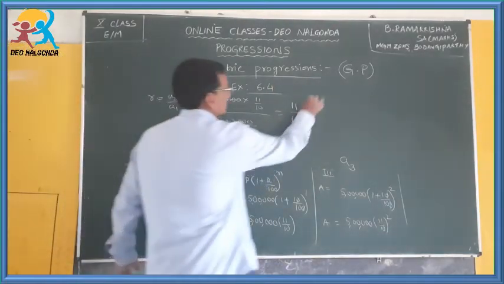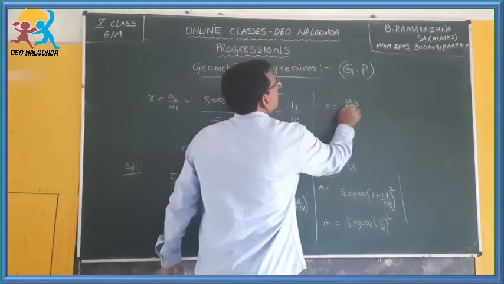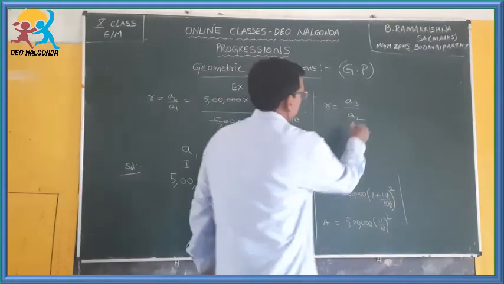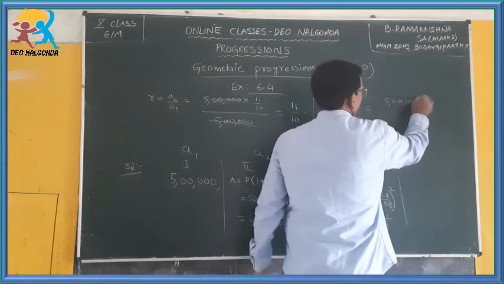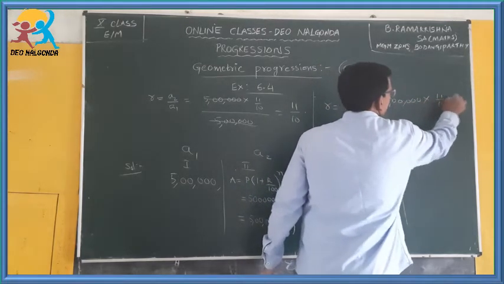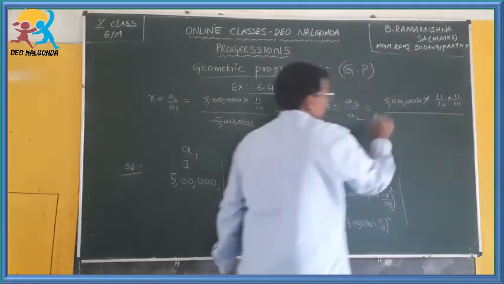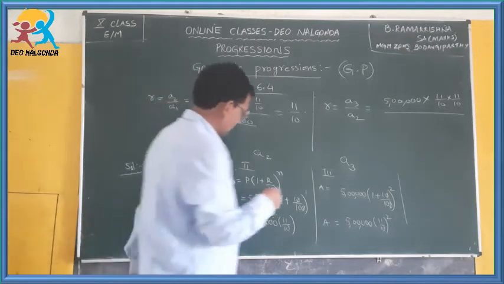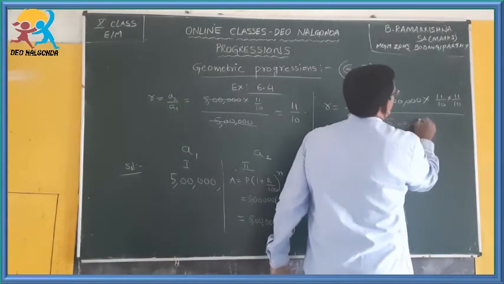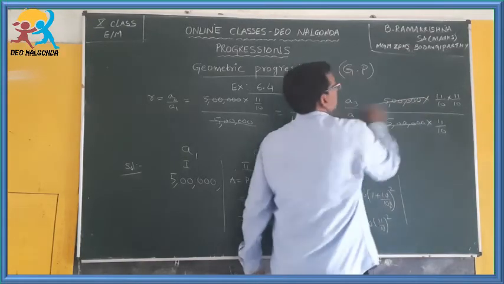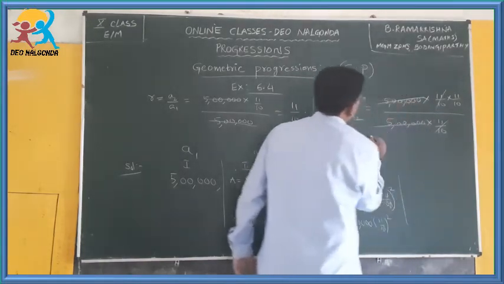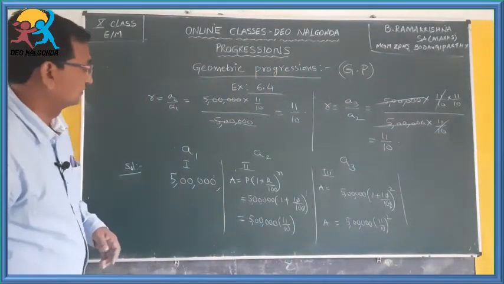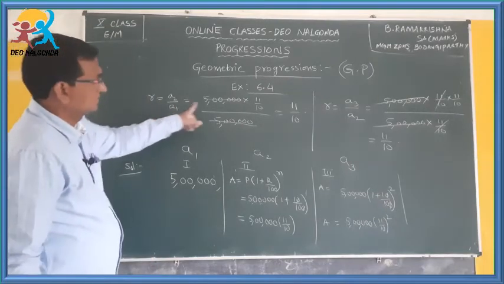Okay, second, let us discuss. Here R is equal to A3 by A2. Now we are taking the second pair. Let me see what happens. A3 is 5 lakhs into 11 by 10 into 11 by 10, the square I changed, multiplying both 2 times. Now here, 5 lakhs into 11 by 10. 5 lakhs gets cancelled and 11 by 10 gets cancelled, and the remaining thing is 11 by 10.